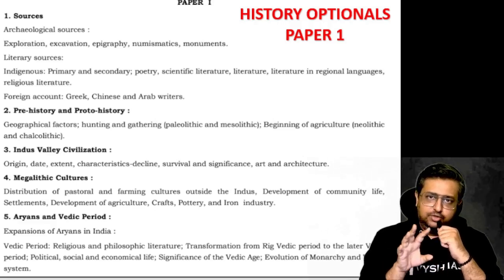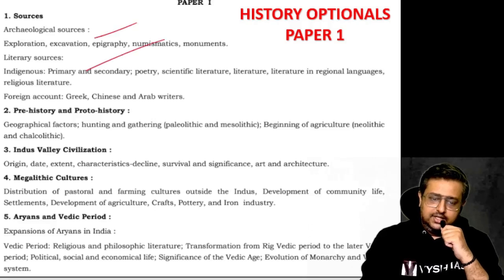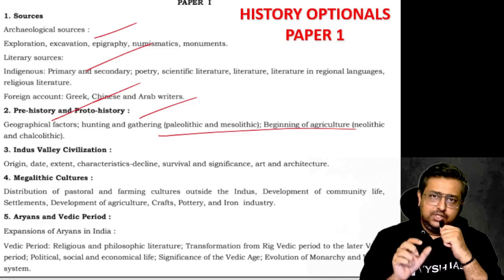General prelims, mains, interview syllabus we have done. Now we are looking into the optional as a sample. Okay, so for history, here if you see archaeological sources, literary sources, the foreign accounts, that is the travelers and what they wrote, prehistory and proto-history. Okay, so these are all very detailed. So this is for history optional.